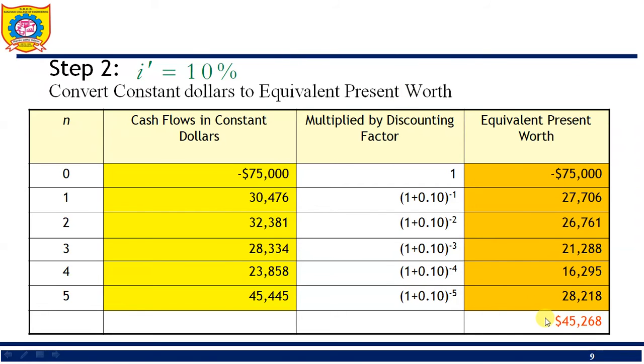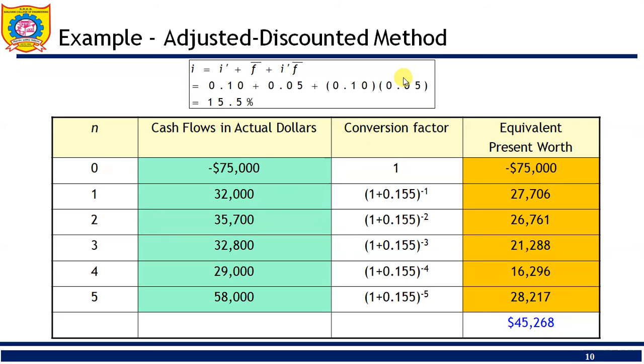Then the second method is the adjusted discount method. In the adjusted discount method, the two steps are combined together. Here the value of i is calculated. The inflation free interest rate i dash is given as 10%, and the general inflation rate is given as 5%.